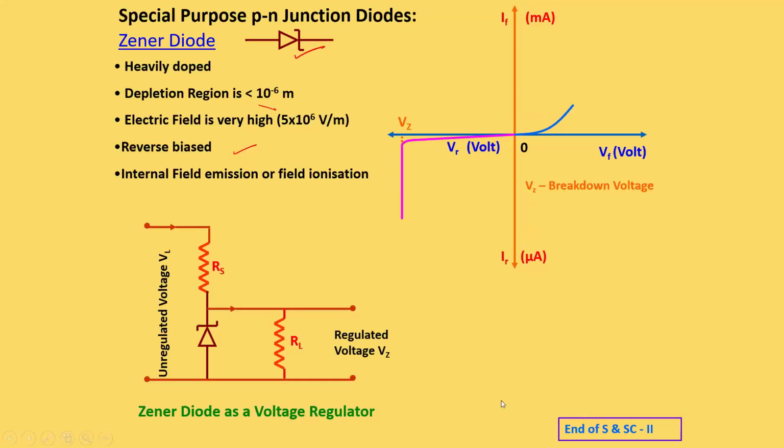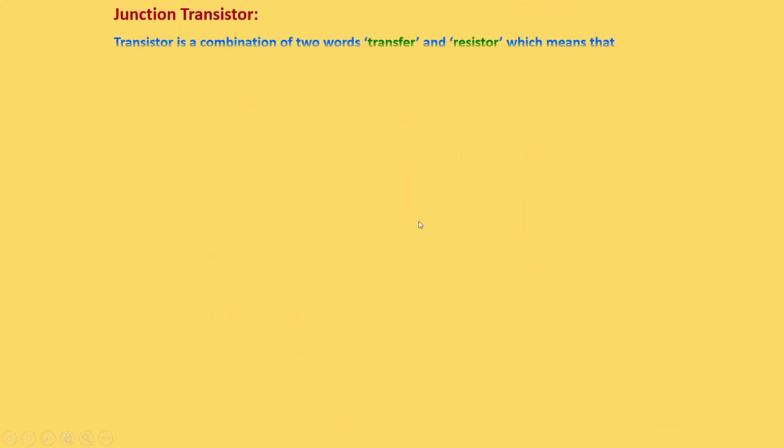So here we have just studied about the Zener diode. Zener diode is a type of diode which will work under the reverse bias condition. Again, I'm telling you, the PN junction diode is a general diode which will work only on forward bias, but Zener diode is a special type of diode. Okay, now I'm just moving on to the next one.